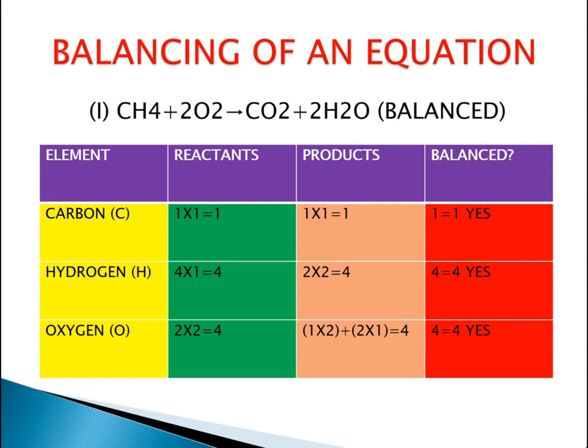So let's start with the first question, which is CH4 + 2O2 = CO2 + 2H2O. Now CH4 we know as methane, 2O2 means oxygen, CO2 is carbon dioxide, and 2H2O is water.